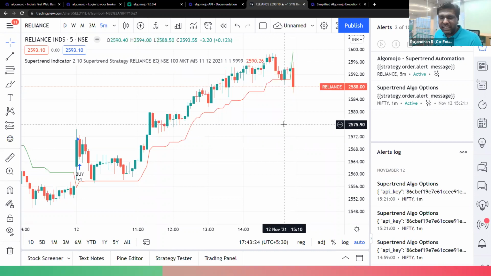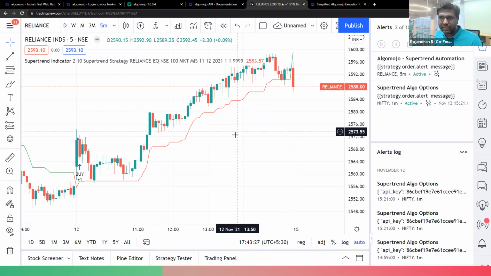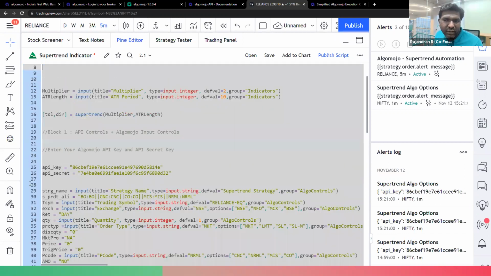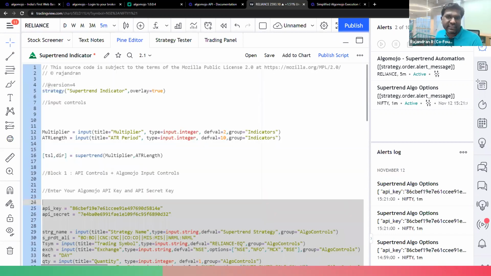I hope that explains the part. Now, what I'm going to explain here is another important thing. I'm going to explain those modules. Now, this module, right? This module is the same for any of your TradingView trading strategy.